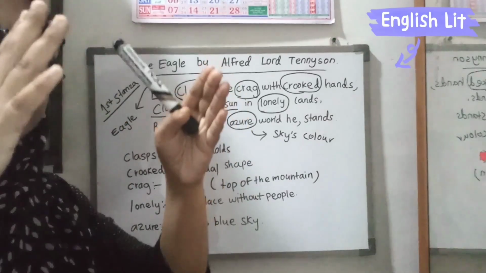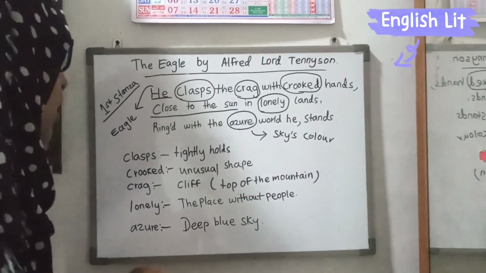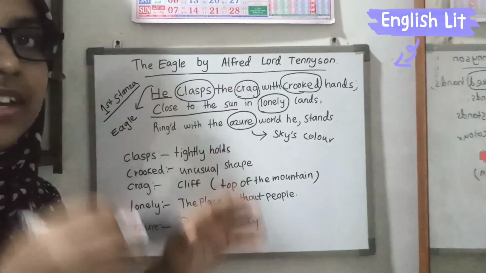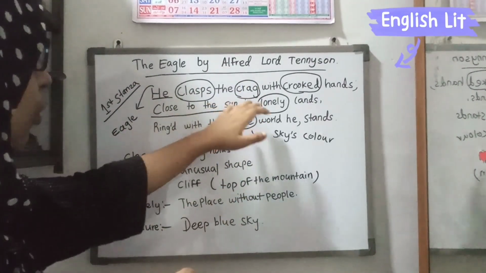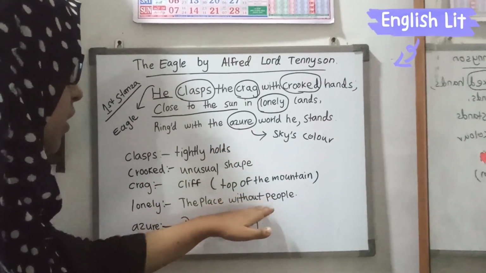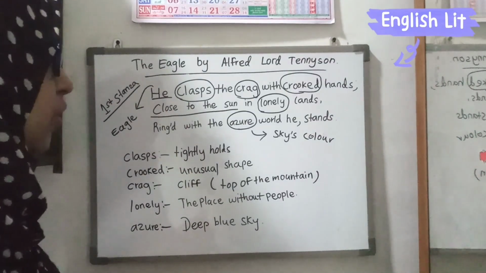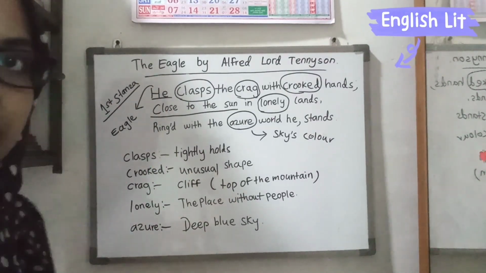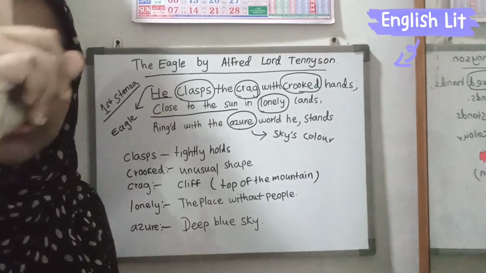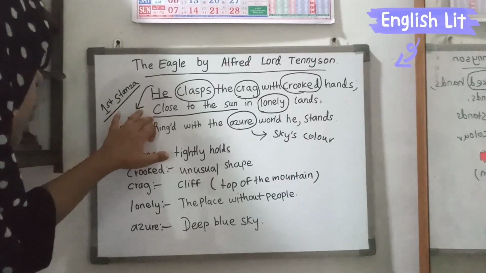The top of the mountain is very high, the highest mountain we can say. That's why the eagle is closer to the sun. Close to the sun in lonely lands. Lonely means the place without people. There is nobody. Only one eagle is there. So without any people, without anyone's help, only one eagle is getting close to the sun. It is a hyperbole because it is an impossible matter.